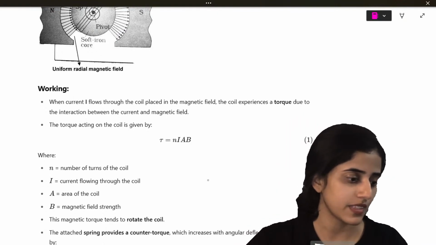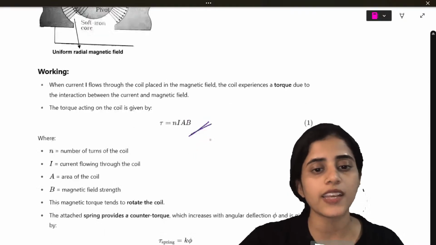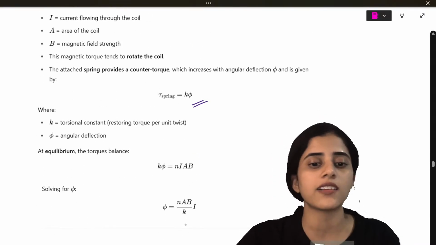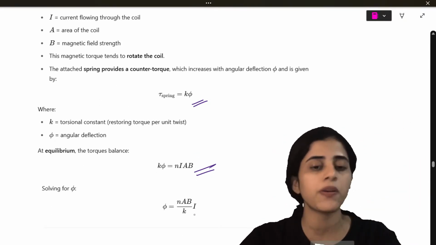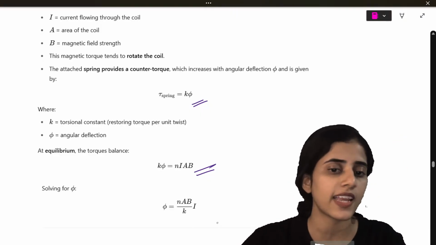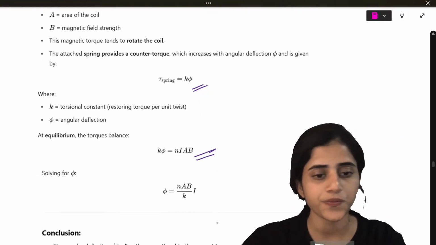Okay. Yes. So torque is NIAB. So torque is K alpha is NIAB. Simple substitution you will get. Phi is NAB, K by I.